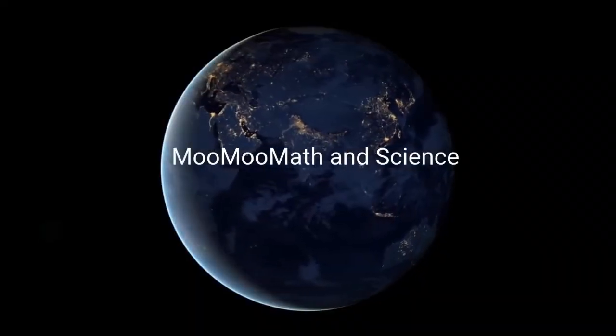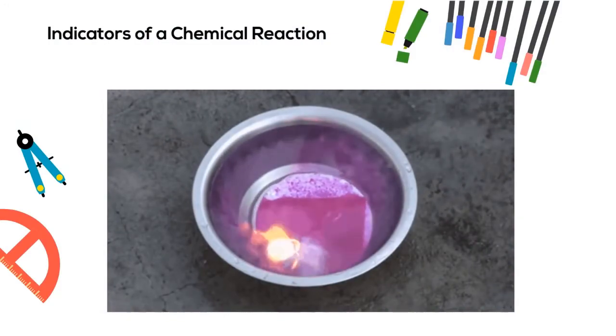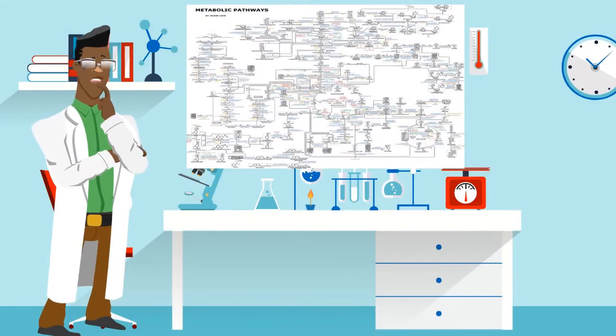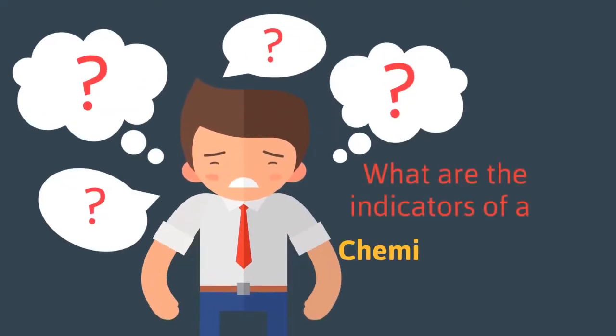Welcome to Moo Math and Science. In this video, I'd like to talk about the indicators of a chemical reaction. Life depends on chemical reactions. Here's a diagram of all the chemical reactions that take place in your body. Some chemical reactions, like this one taking place right now, are obvious. Others are not. So what are the indicators of a chemical reaction?